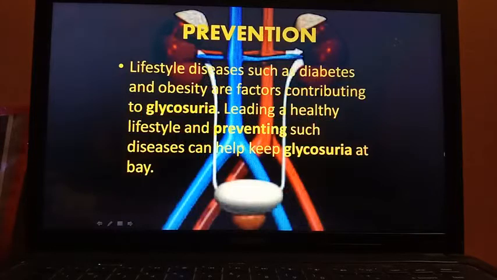So what is the prevention? Diabetes mellitus, or high blood sugar, is a lifestyle disease. And lifestyle diseases such as diabetes and obesity are factors contributing to glycosuria. Leading a healthy lifestyle and preventing such diseases can help keep glycosuria at bay.